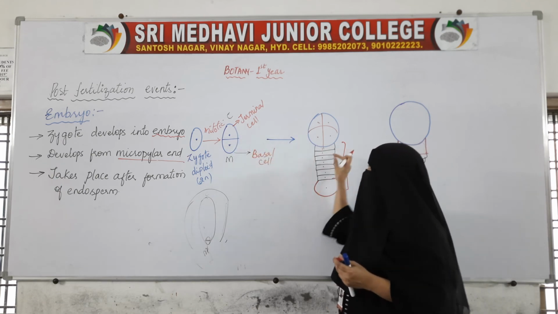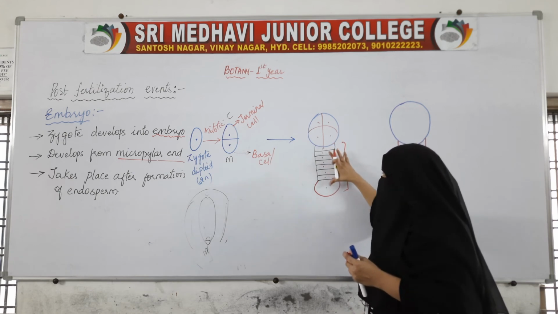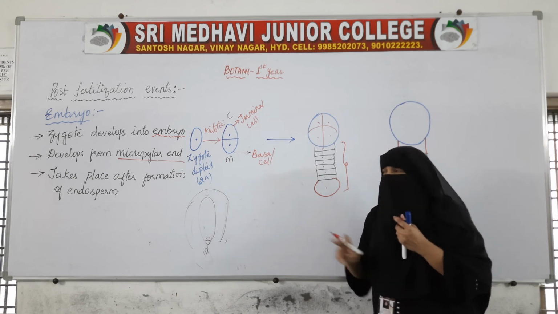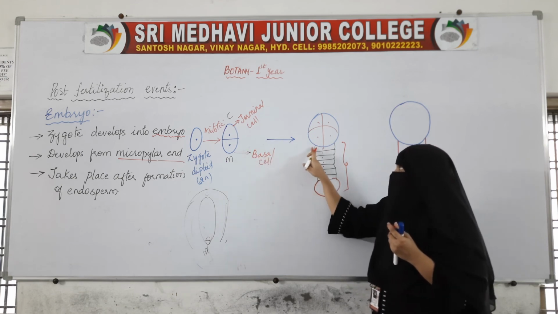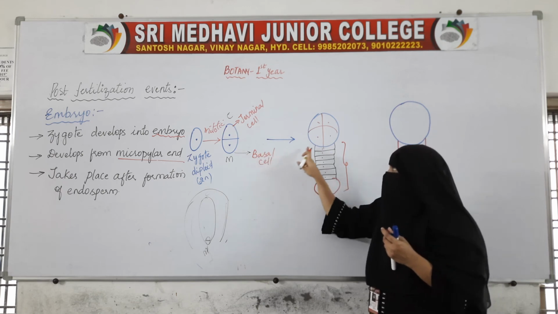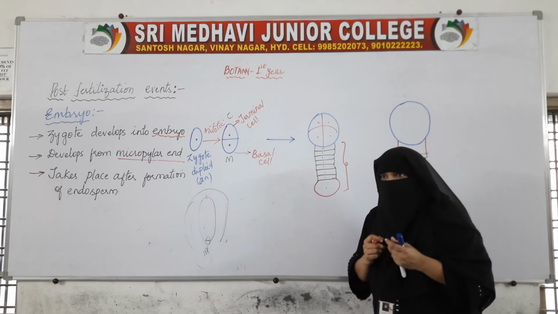One cell has divided into two, then into 4, then into 6. So like this, a mass of cells has been formed by this basal cell, which I have drawn in black. The basal cell has continuously divided and produced a mass of cells.